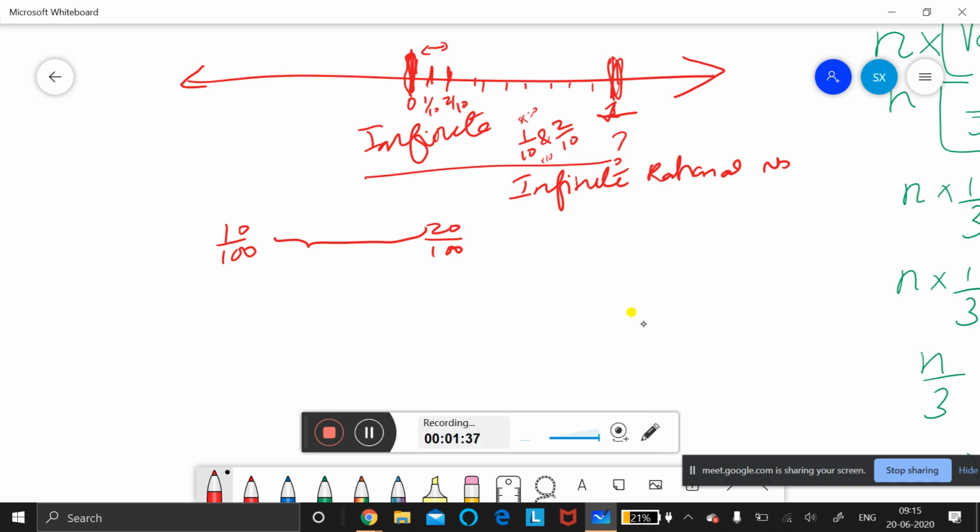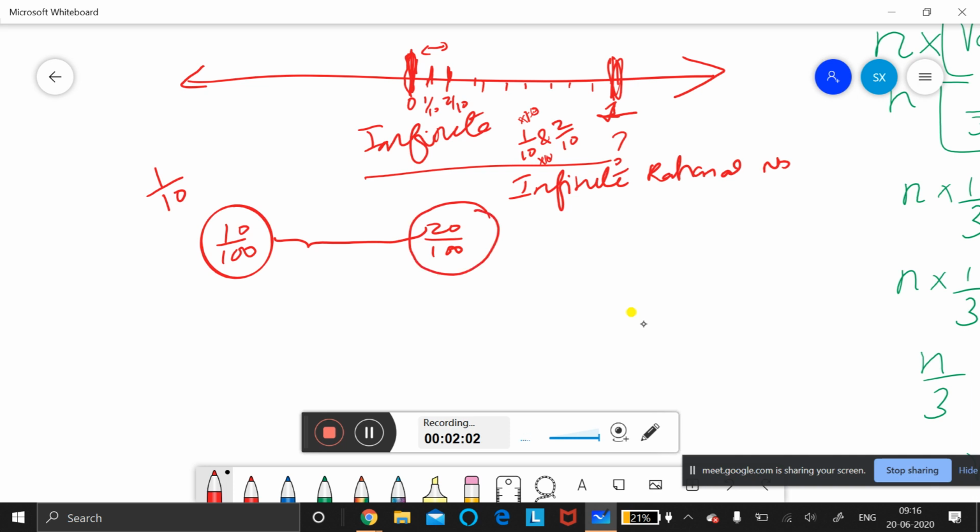All of you mute. I will explain, and then if you ask a question, you can unmute and speak. Okay. When I multiply by 10 in numerator, I must multiply the denominator by 10 also, so that it is called an equivalent fraction. I am not disturbing the fraction. So 10 by 100 is equal to 1 by 10.